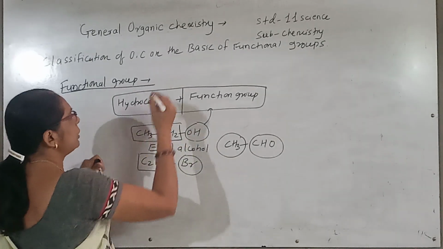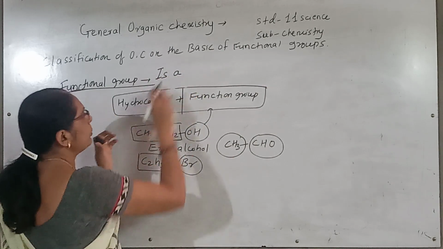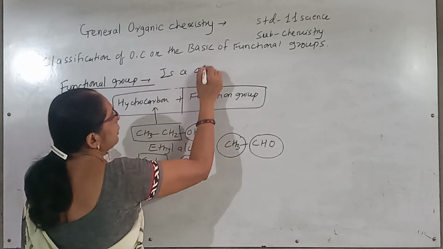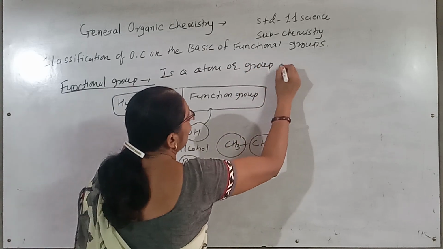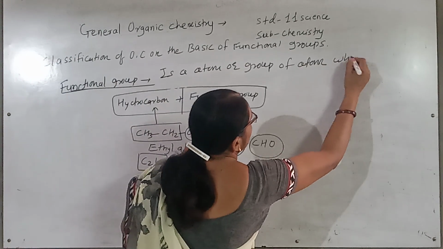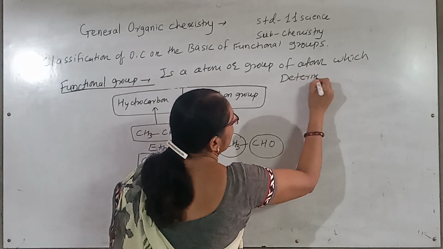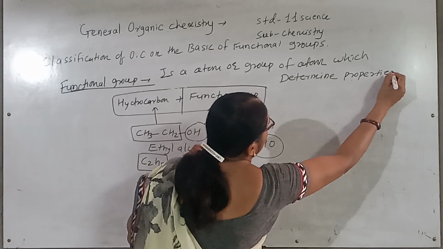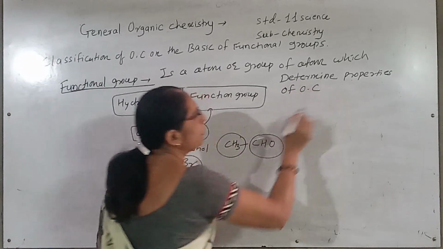I write the definition. Functional group is an atom or group of atoms which determines, or you can say decides, the properties of an organic compound.